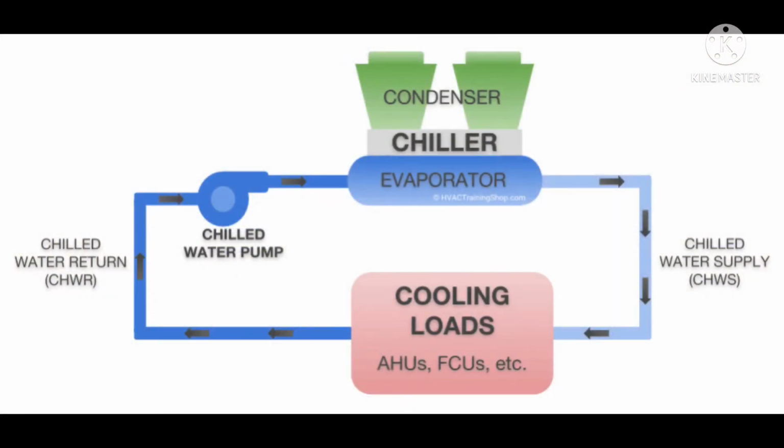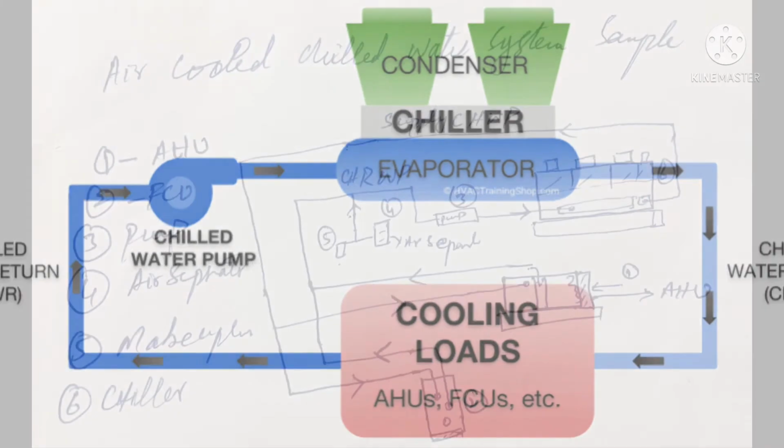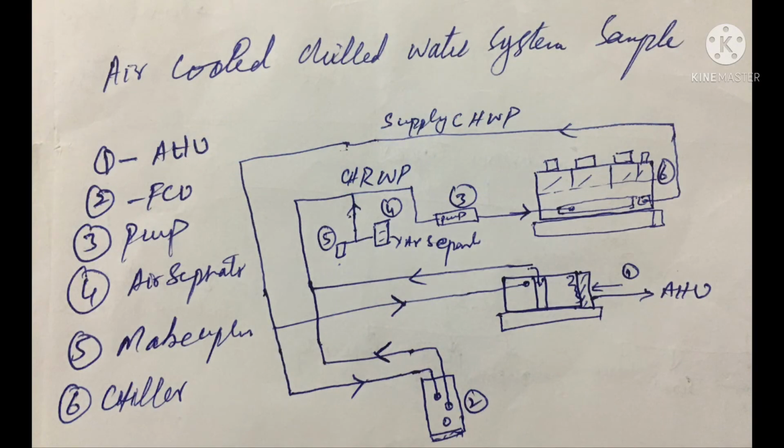As you can see in this picture, this is showing the complete system of the air cooled chilled water system. It is the complete sample. You can see there is a chiller, a chilled water return line, the chilled water supply line, the AHU, air handling unit, fan coil unit, chilled water pump, air separator, makeup line, and chiller. This is the complete sample of the air cooled chilled water system.